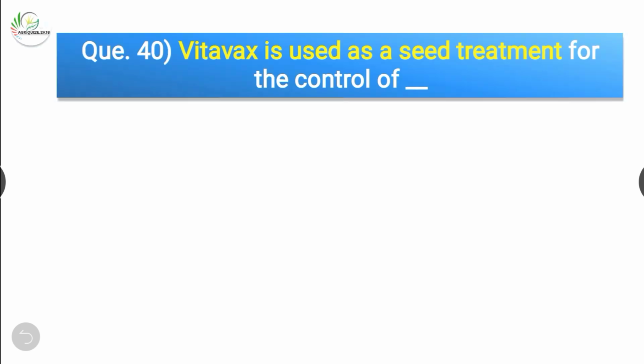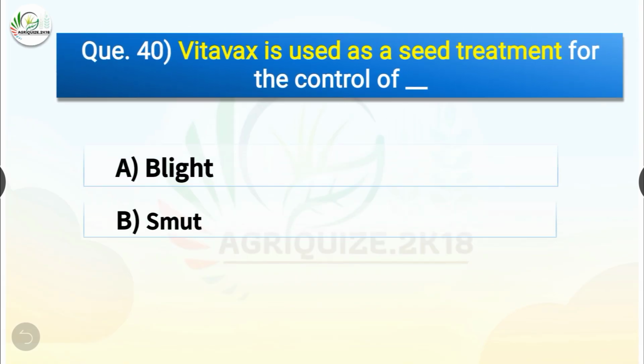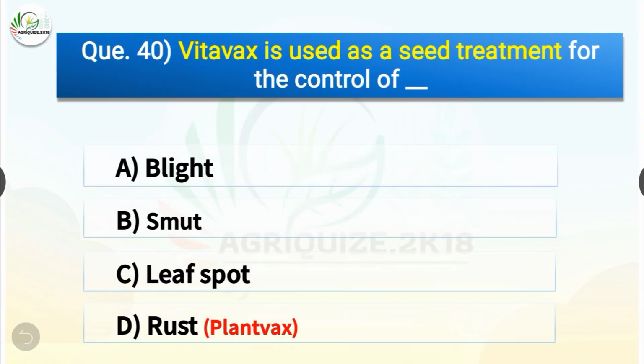Question number 40. Vitavax is used as a seed treatment for the control of dash. The options are blight, smut, leaf spot, or rust. The correct answer is option B, smut. So Vitavax is used as a seed treatment for the control of smut, whereas Plantavax is used as a seed treatment for the control of rust.